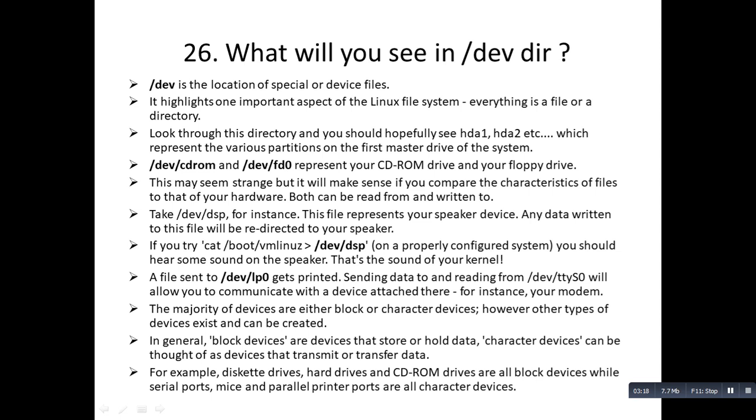A character device can be thought of as a device that transmits or transfers data, for example, diskette drives, hard drives and CD-ROMs. While block devices are serial ports, mice and parallel printer ports are all character devices.